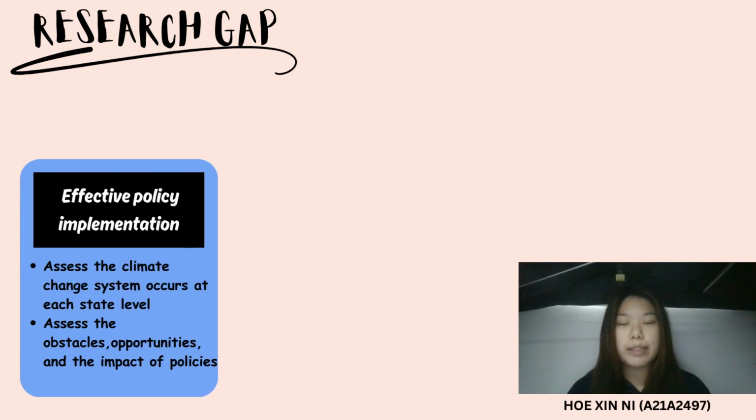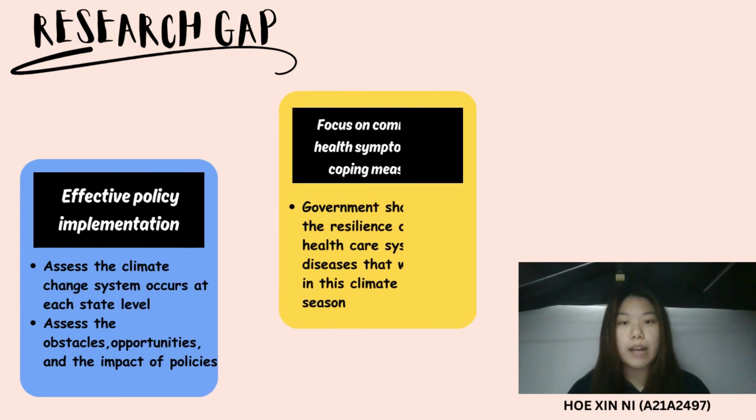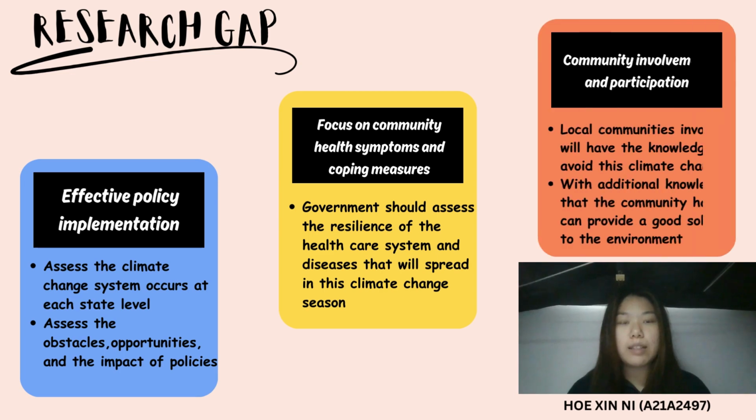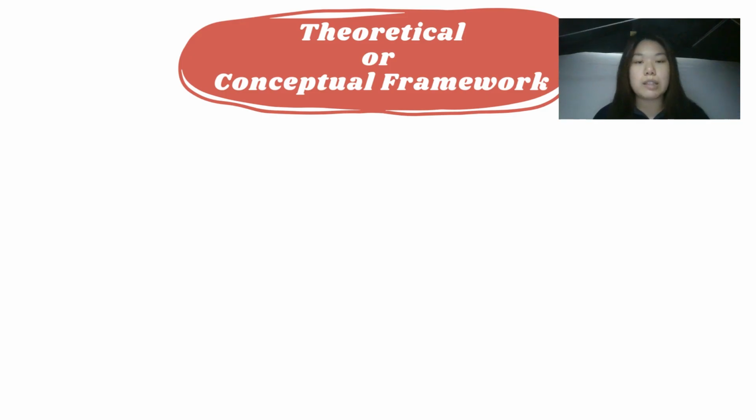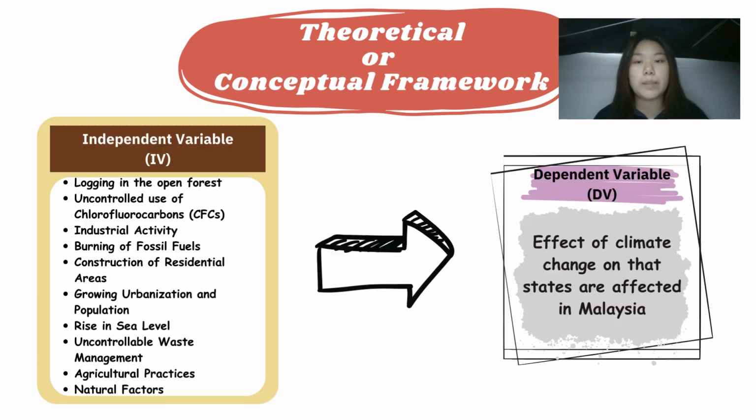Next is research gap. First is effective policy implementation. Second is focus on community health symptoms and coping measures. Third is community involvement and participation. Theoretical or conceptual framework. These figures show the independent variable, which is the factors that will influence the dependent variable, which is the effect of climate change in the states affected in Malaysia.